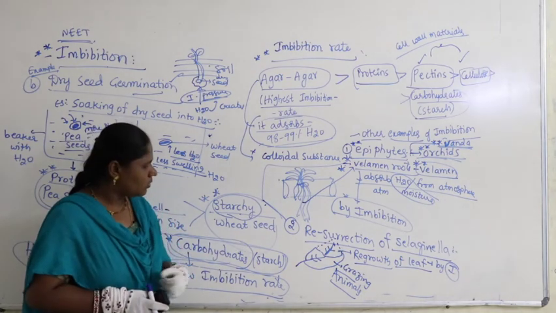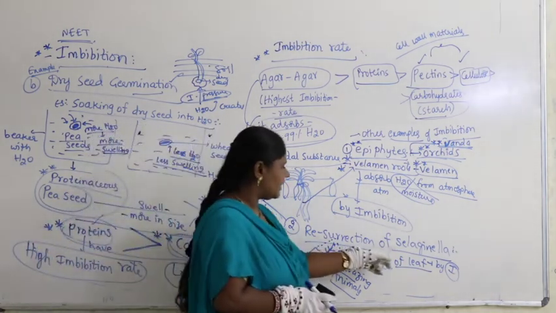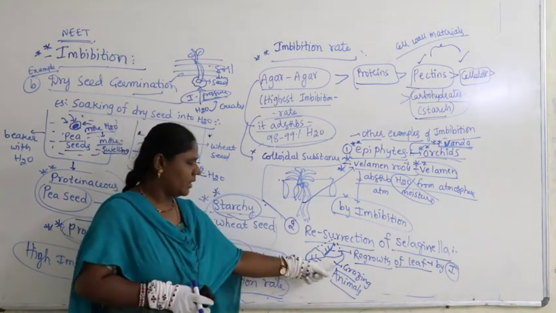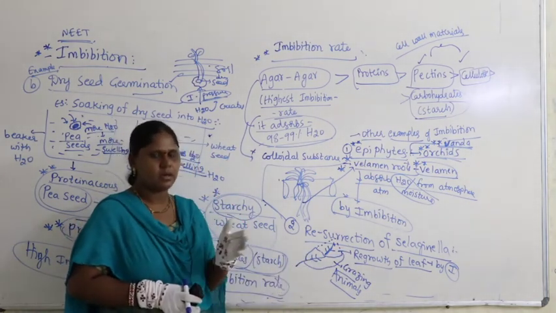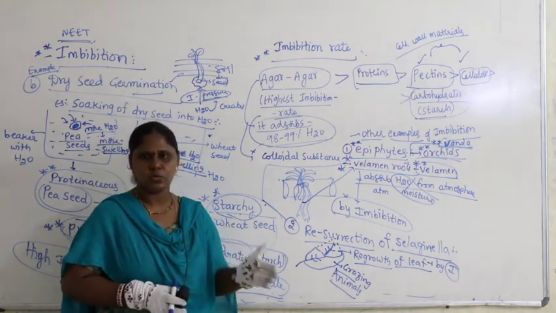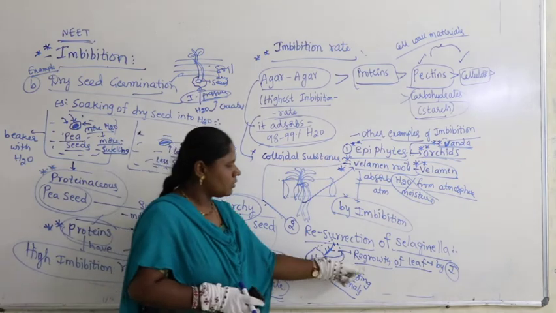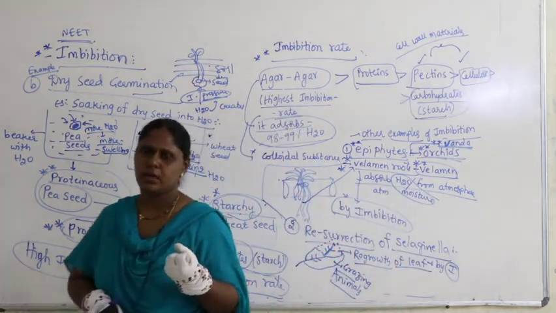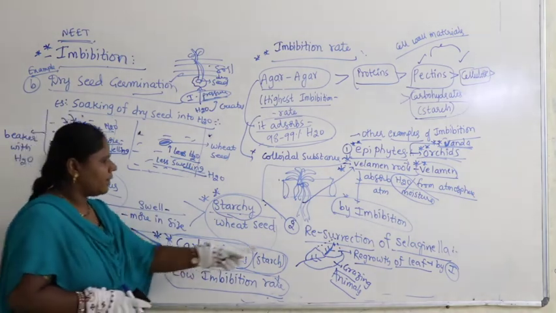Now coming to resurrection of Selaginella. Whenever the Selaginella leaf is eaten by grazing animals and some part is removed, then regrowth of the leaf occurs by absorbing moisture from the surroundings by the process called imbibition.